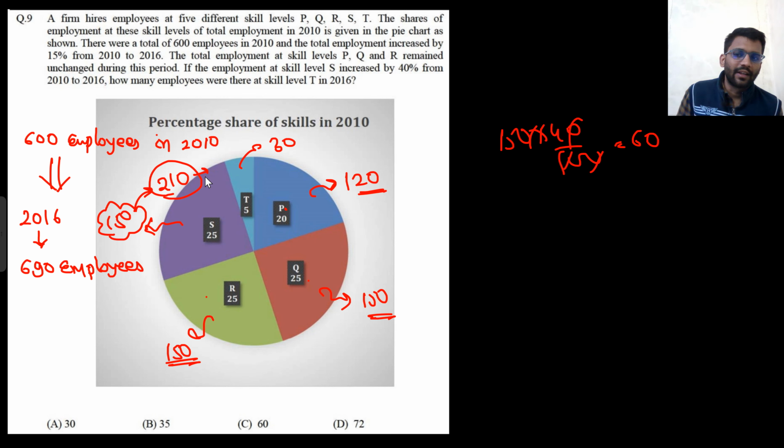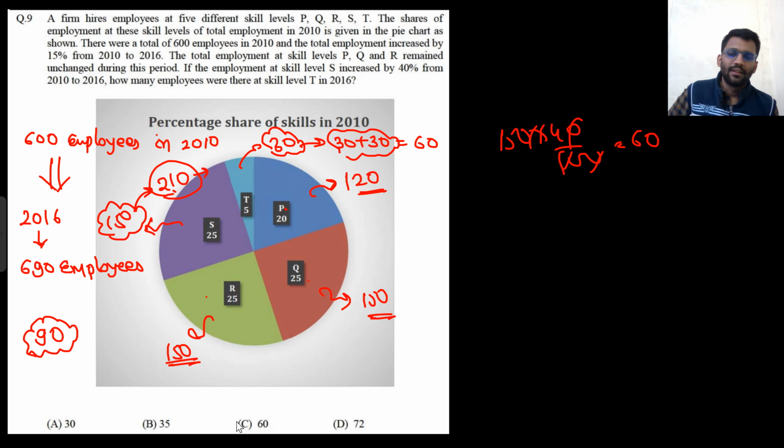Now, how many employees were there for skill set T in 2016? The total increase in employees was 90. 60 was increased here, which means 30 would have been increased here. So 30 plus 30.